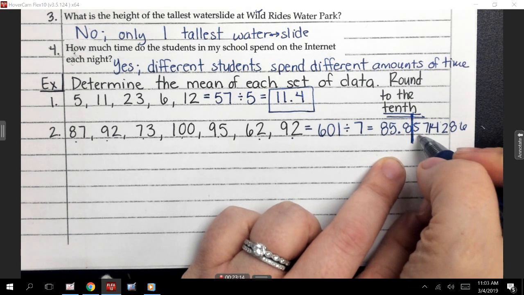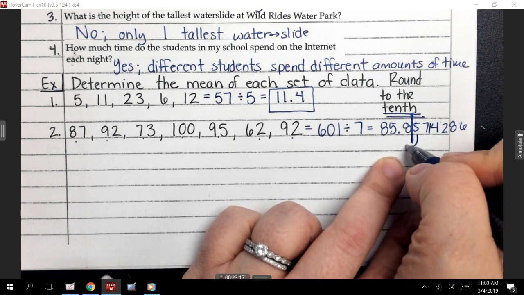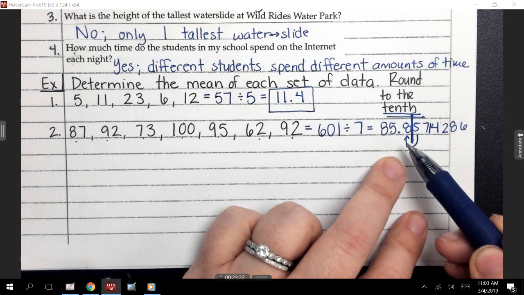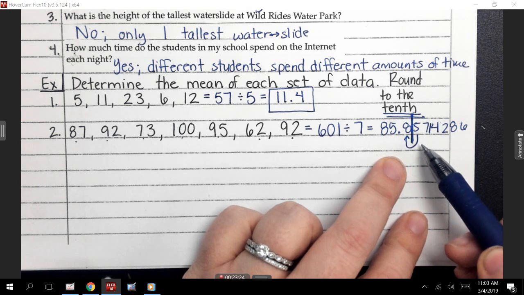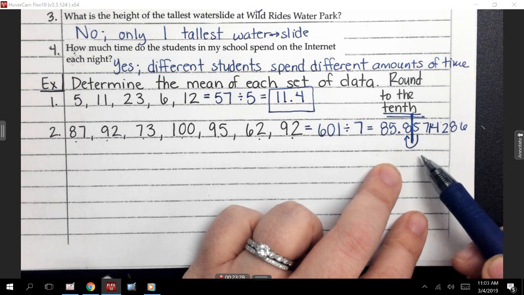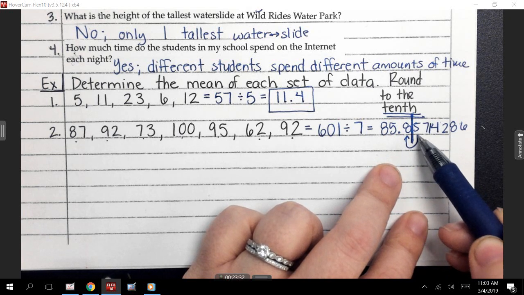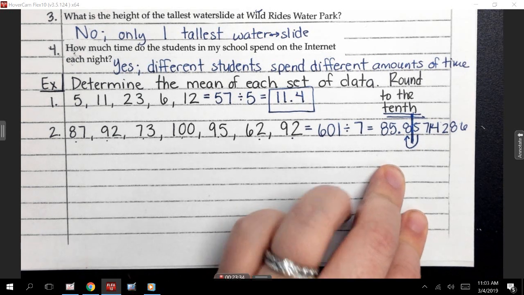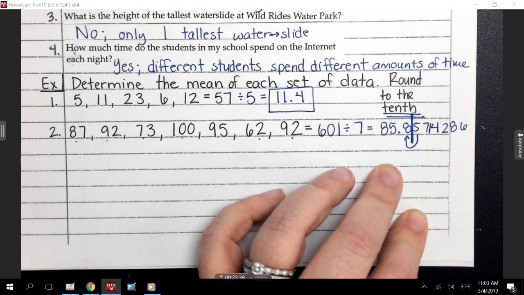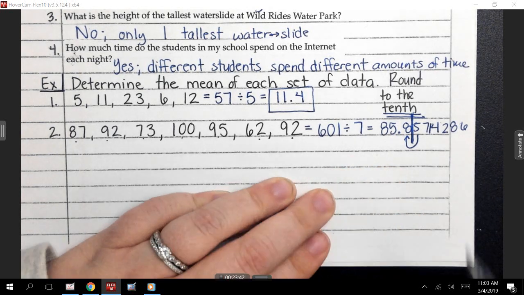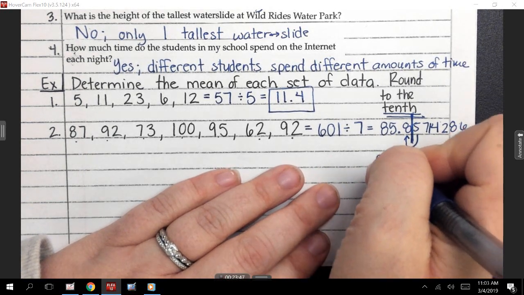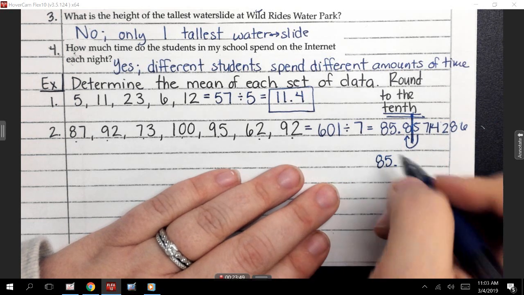All right. So now, guys, I'm going to look on the other side of the line. I'm going to just draw an arrow. This 5 next door, it controls what's happening to the 8. Do y'all agree with that? 5 or more means raise the score. If it's 4 or less, the number will let it rest. So in this case, my 5, when it controls the 8, is my 8 going to have to raise the score? Or is my 8 going to let it rest? What are we going to do here? Kelsey? It's going to raise the score because it's 5 or more. So I'm going to put 85 point, not 8, but 0.9.